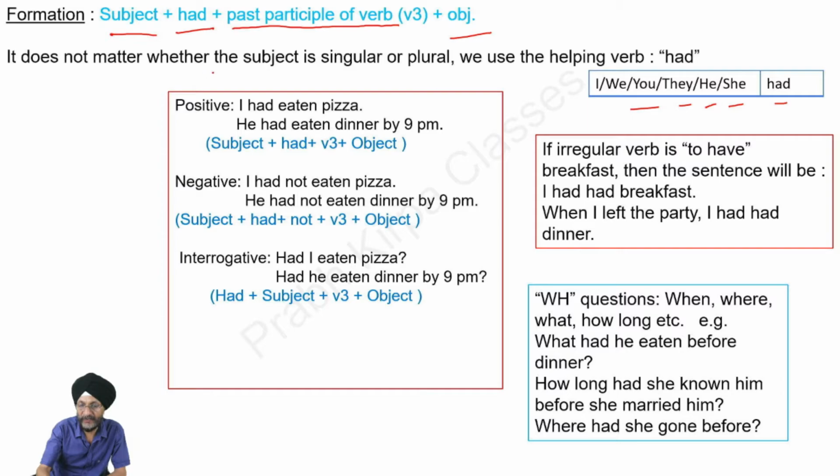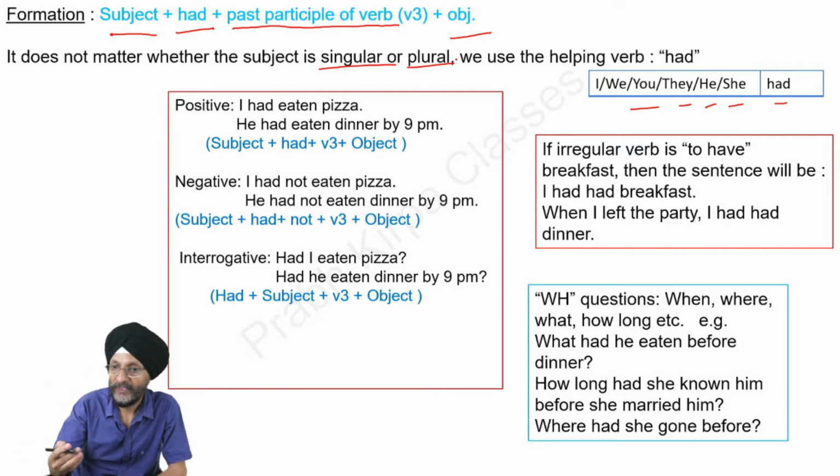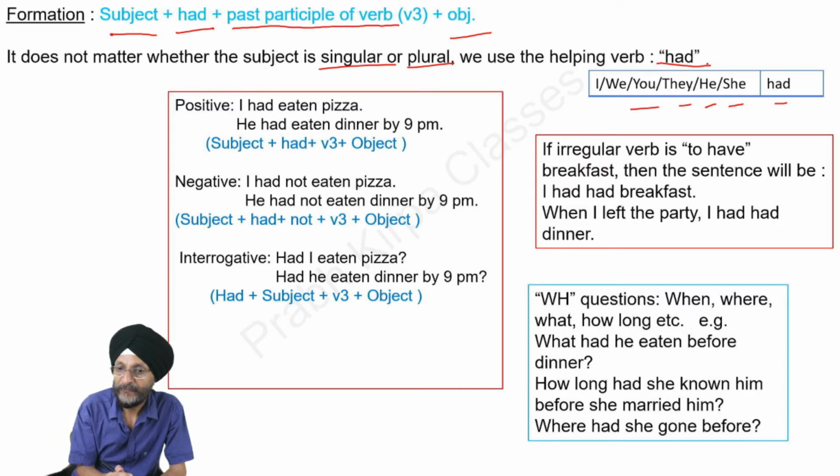It does not matter whether the subject is singular or plural, that is whether it is I, he, she, it, or in plural form, that is we, they, you. We use the helping verb had. In all cases, we have to use the helping verb had. Now we discuss the three forms of the past perfect tense. First comes the positive form.